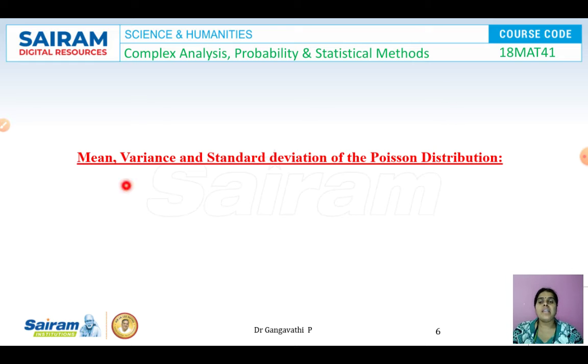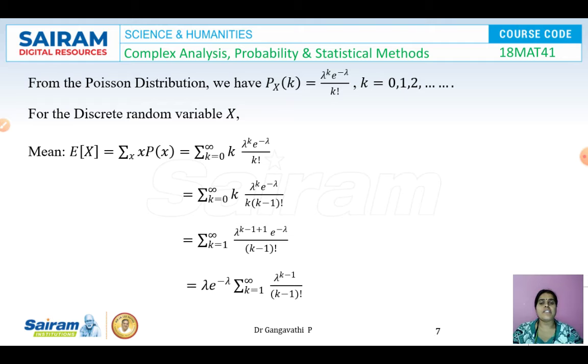So let us see the mean, variance, standard deviation of a probability distribution. So from the Poisson distribution, we have the probability function as lambda to the power of k e power minus lambda by k factorial, and k varies from 0, 1, 2, 3 and so on. So mean, it is E of x, for a discrete random variable E of x is summation x p of x. Substitute for p of x and x takes the value k. So k varies from 0 to infinity, k into lambda to the power of k e power minus lambda by k factorial.